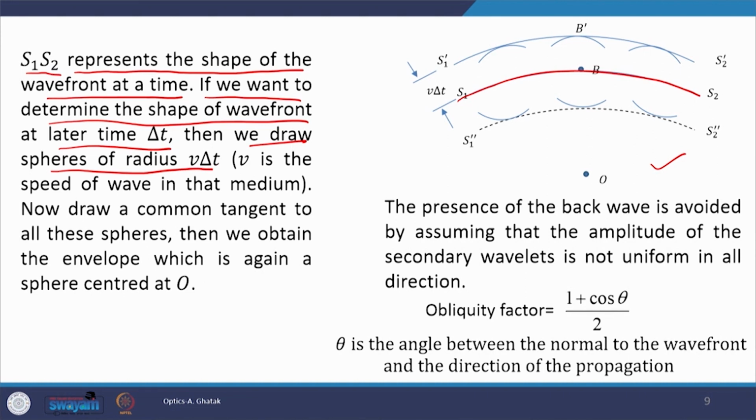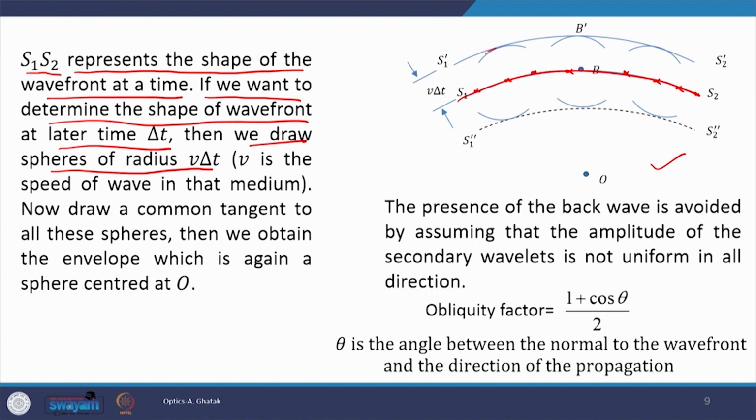If we want to know the position of the wavefront after a time delta t, we will have to draw a sphere of radius v into delta t from each point of the wavefront S1, S2. There are many points here on the wavefront.